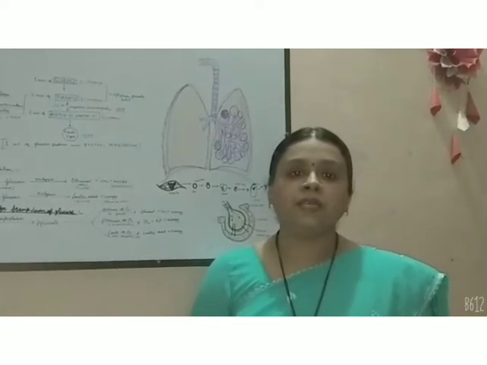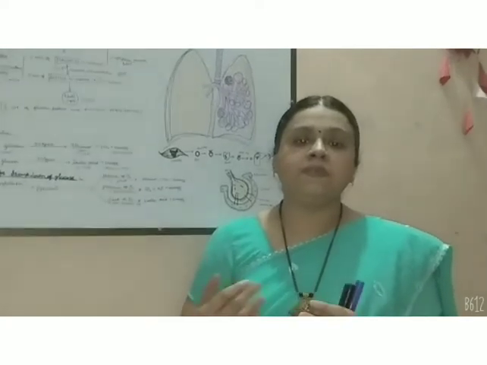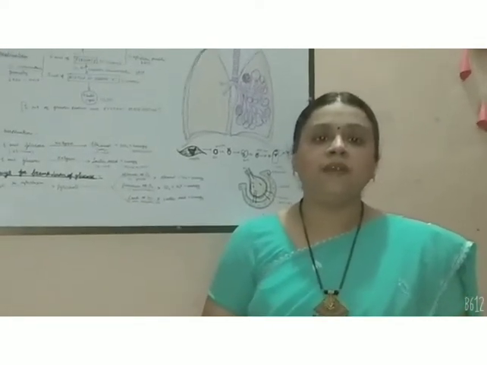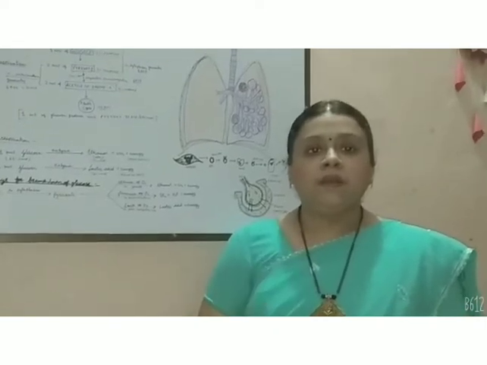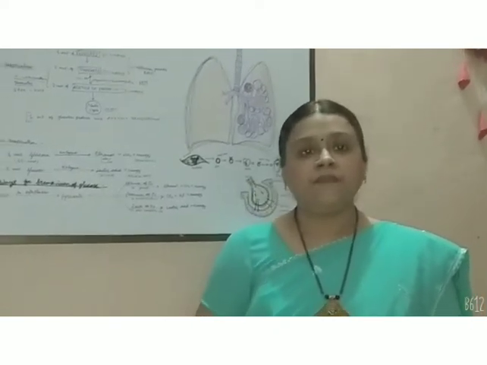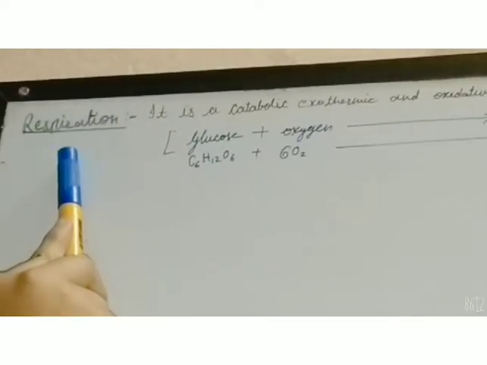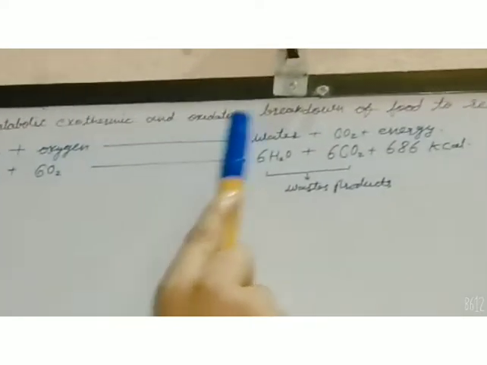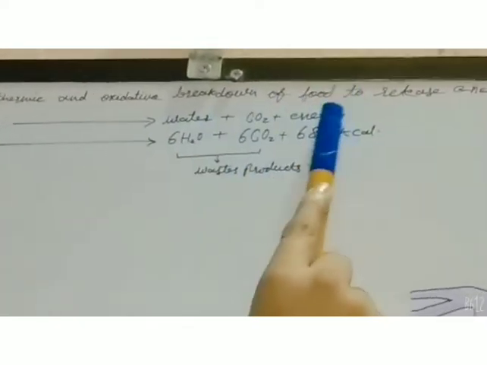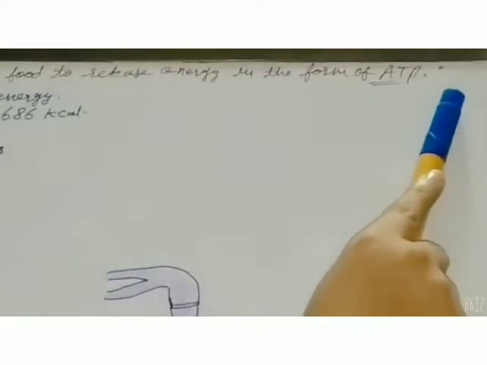For that, gaseous exchange and oxidation, both things are required. Some enzymes and some chemicals are also required. But scientifically we can define respiration as a catabolic, exothermic and oxidative breakdown of food to release energy in the form of ATP.